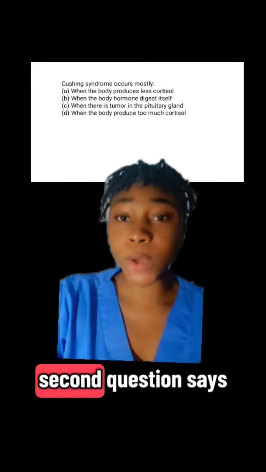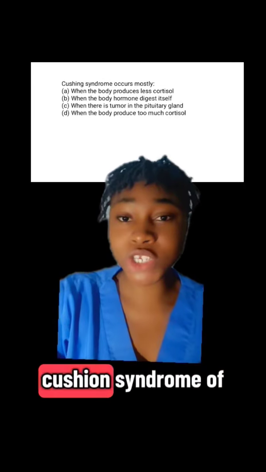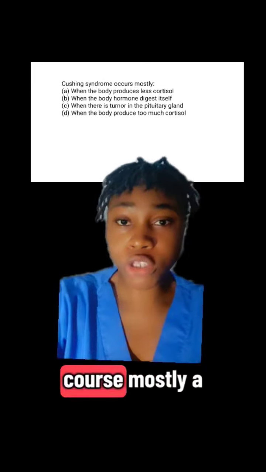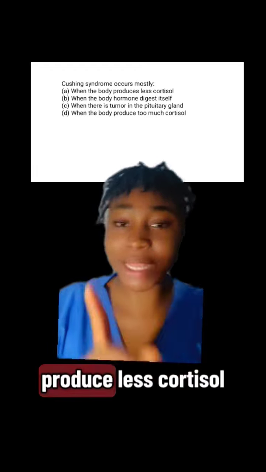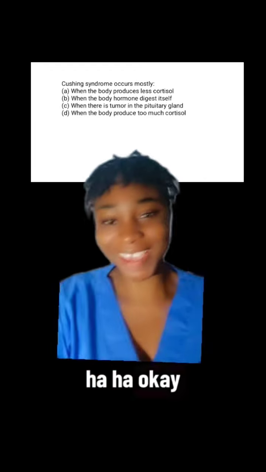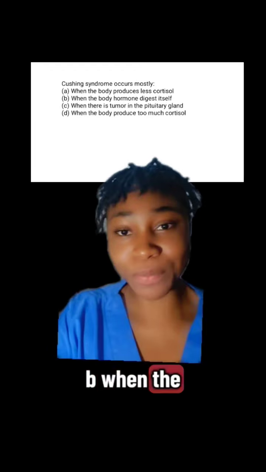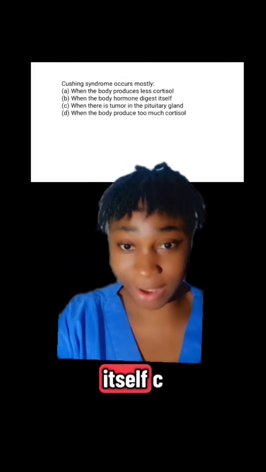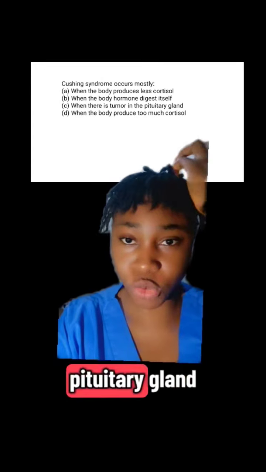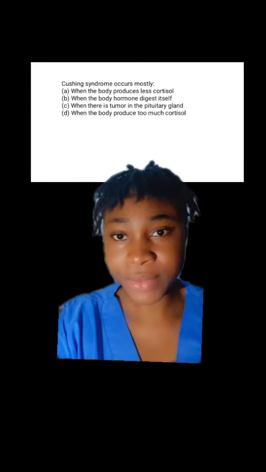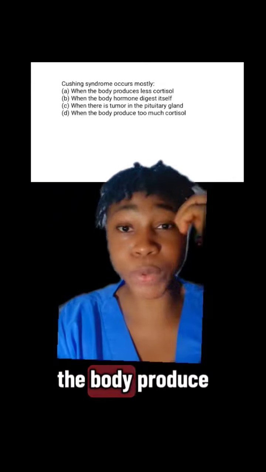Now, the second question says, Cushing's syndrome occurs mostly: A, when the body produces less cortisol; B, when the body hormone digests itself; C, when there is a tumor in the pituitary gland; and D, when the body produces too much cortisol.